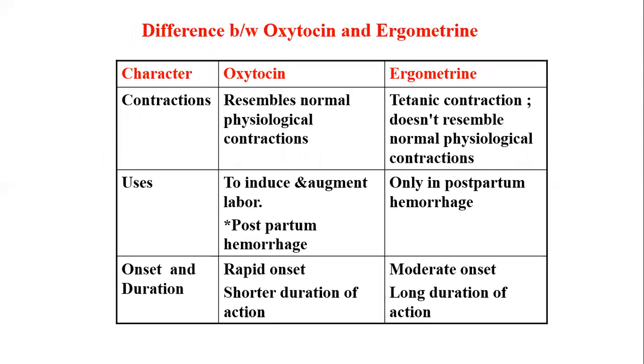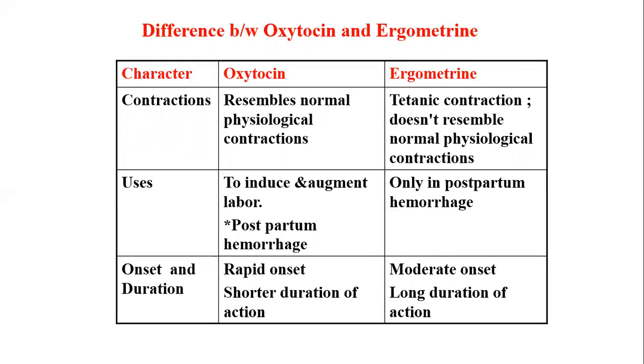Difference between oxytocin and ergometrine. Oxytocin contractions resemble normal physiological contractions. On the other hand, ergometrine causes contractions resembling tetanic contraction, which does not resemble normal physiological contractions. Oxytocin is mainly used to induce and augment labor.